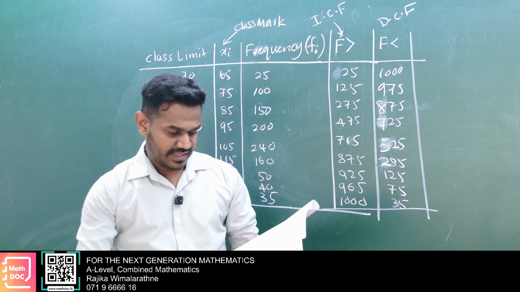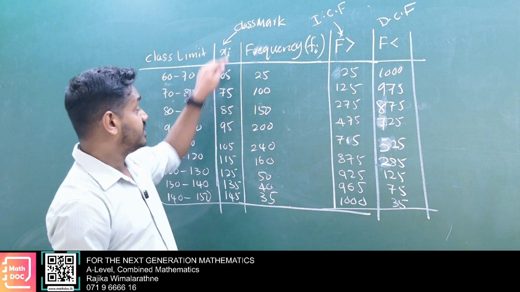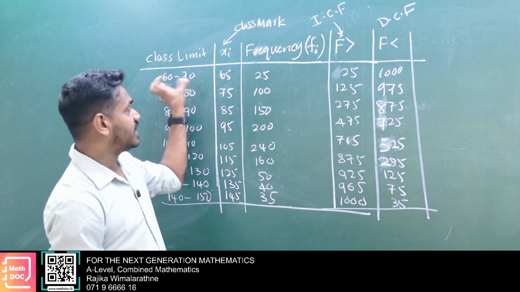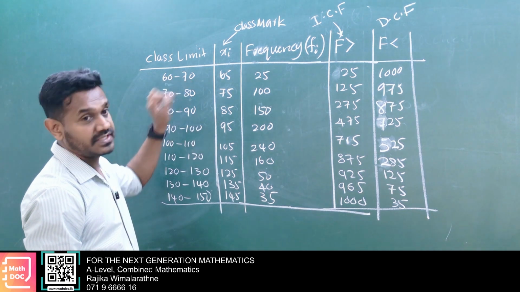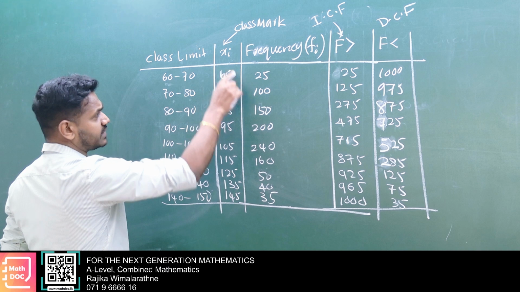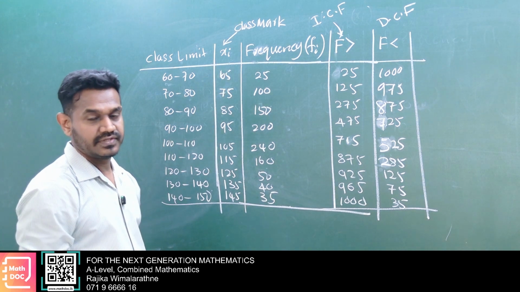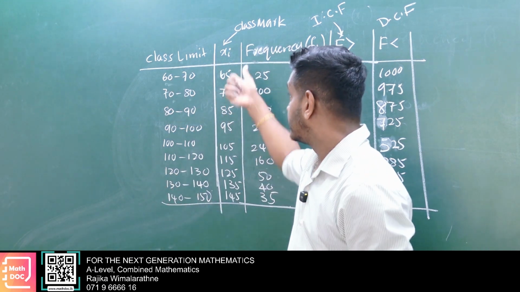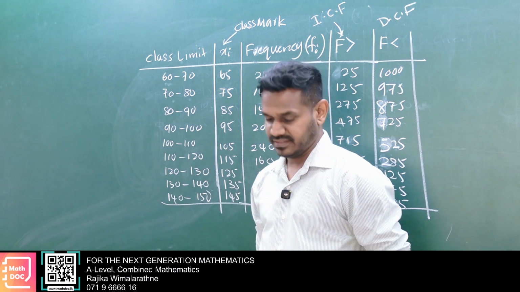Then what is class mark? Here this is class mark. We consider this class represented by 65, the mid value of the class limits. This can be class limits or class boundaries, whatever it is, the mid value won't change. By using class boundaries or class intervals, you can find the class mark. So that's the mid value of that class.